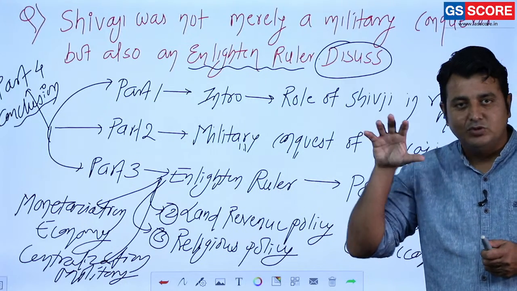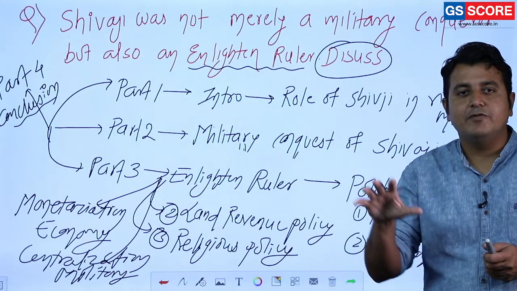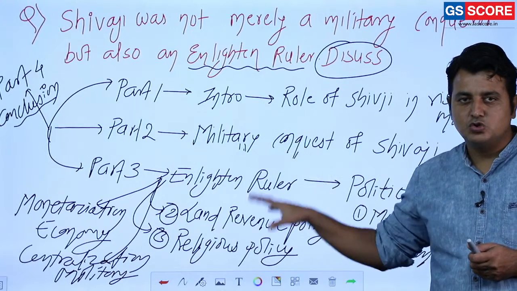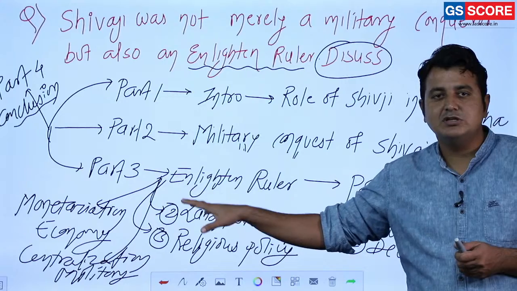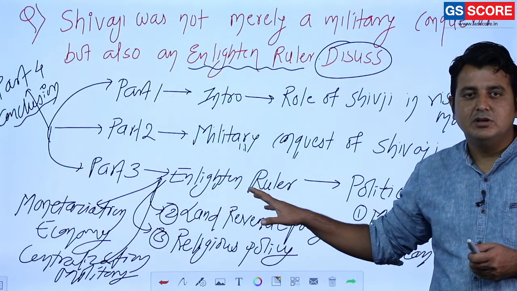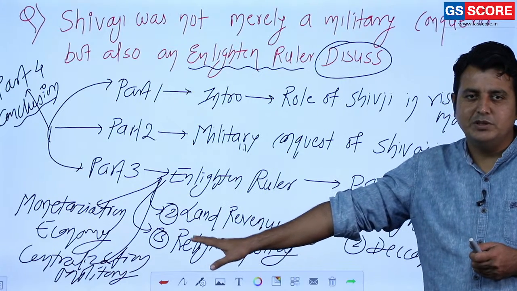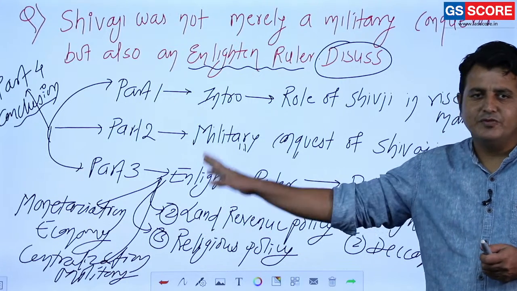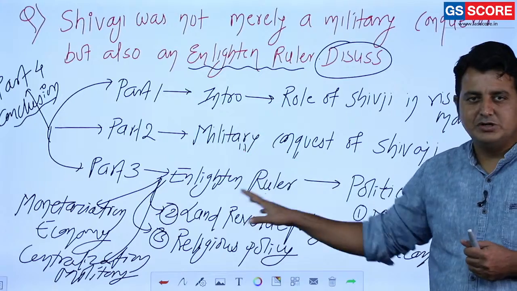Clear? So his approach was that of a welfare king. All these show Shivaji was not just a military conqueror, but an enlightened ruler. That should be the case. His approach was that of a welfare king. So you are going to mention that.